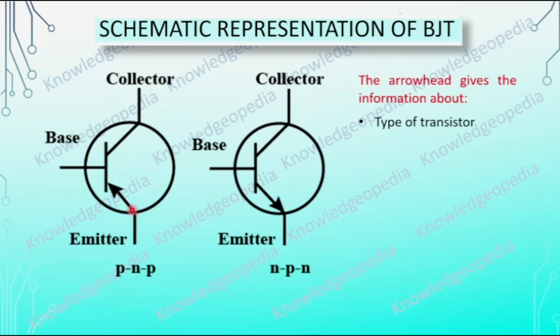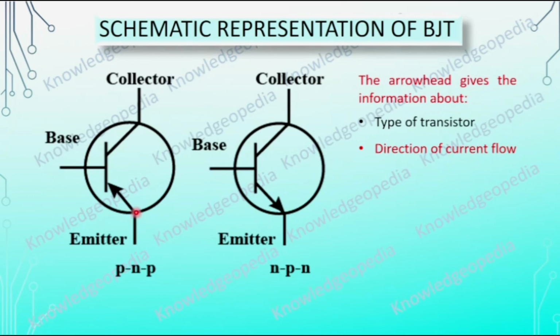Here you can see this arrow is going from the emitter towards the base. But in the case of NPN, it is coming from the base towards the emitter. So looking at this arrow, we can tell whether it is a PNP transistor or an NPN transistor. So it gives the information about the type of the transistor. Further, it also tells us about the direction of current flow. After discussing the operation of a bipolar junction transistor, you can have a better understanding of this, which we will be discussing in the next class.